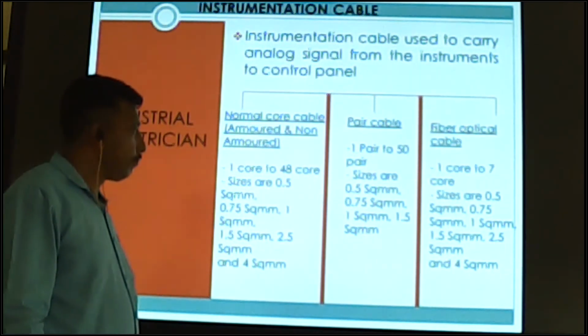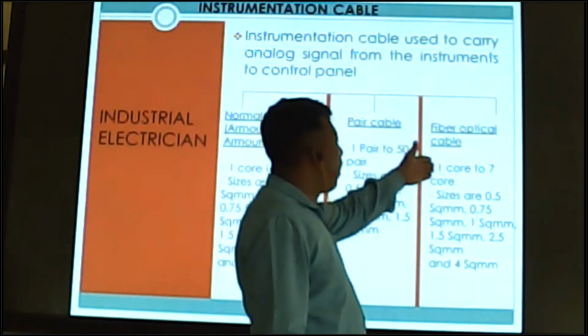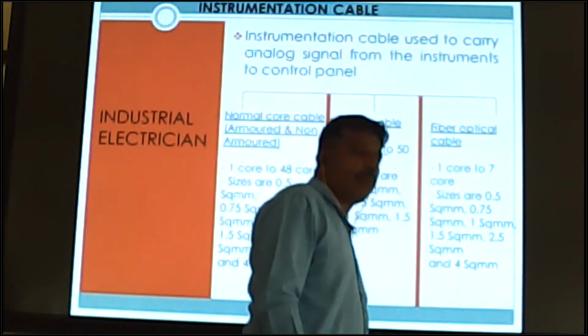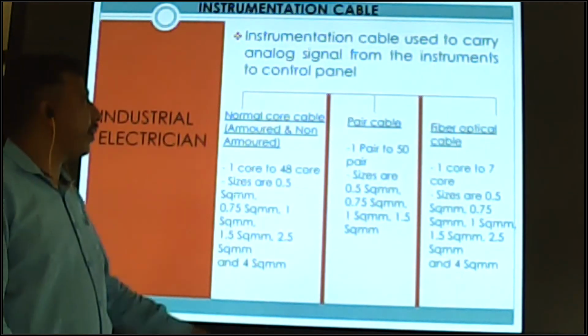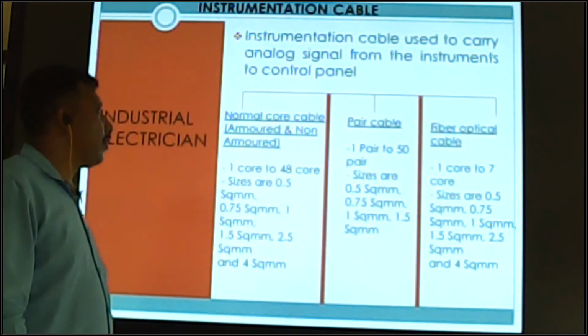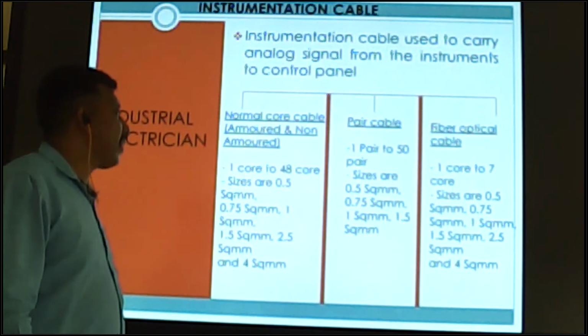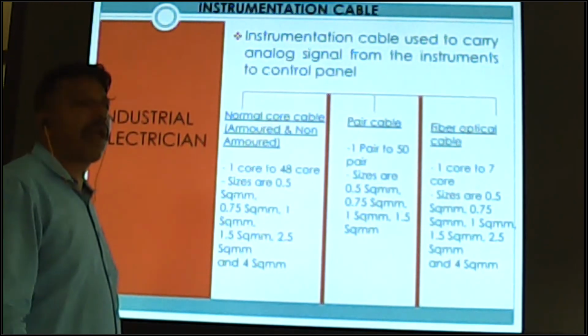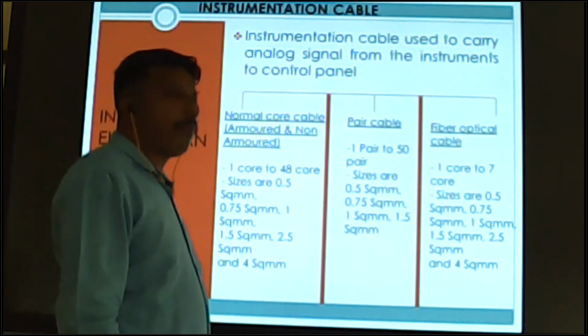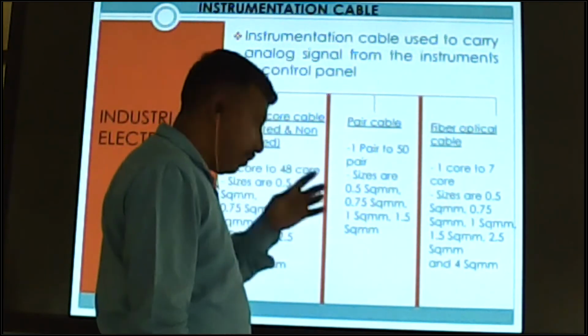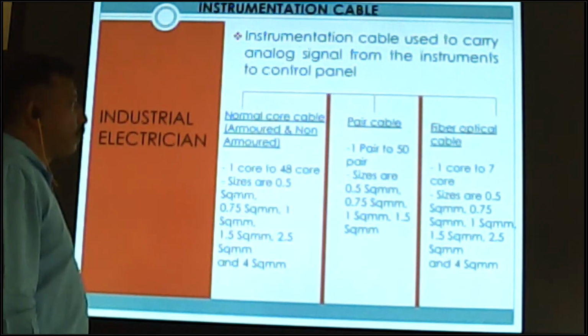Okay, so this is available from 1 core to 7 core, depending on how many signals are required. Sizes come up to 4 mm square. This is coming in 4 mm square.